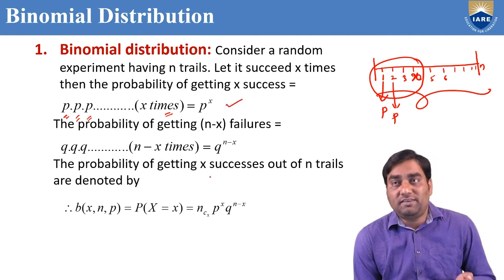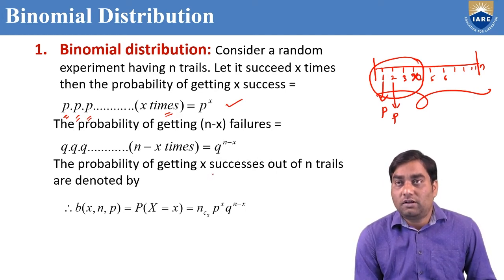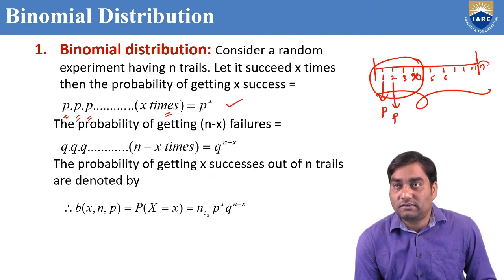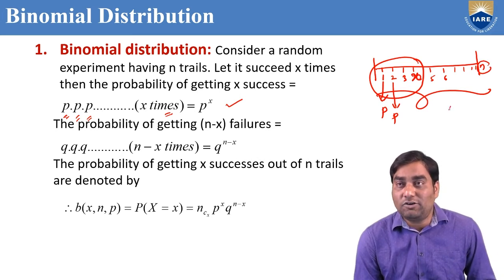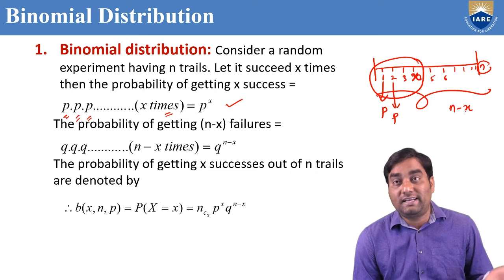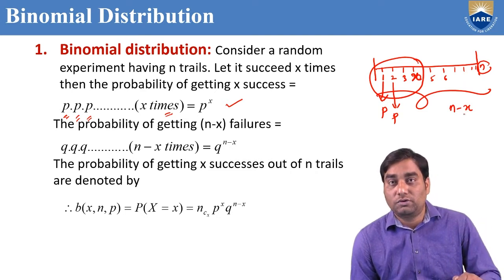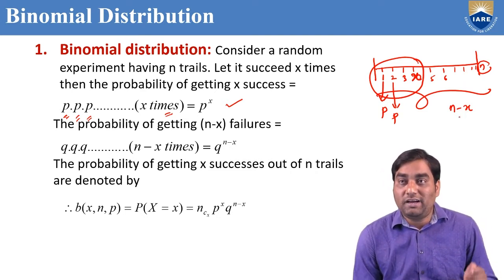If x times succeed, what about the remaining? Out of n trials, x trials succeed. The remaining n minus x trials are failures. The probability of one failure is Q, the second failure is Q.